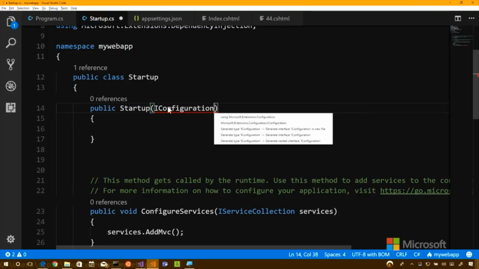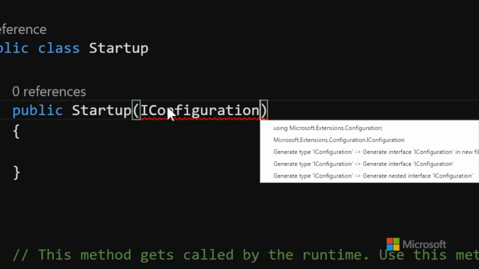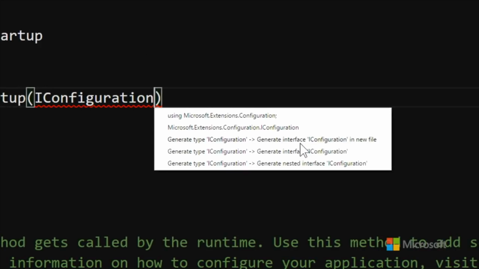And this is a little trick here. Let's watch this very carefully. I'm going to type IConfiguration, and at the end of it, see how it's all squiggly? I'm going to hit Control dot. And it gives you the options. It says, do you want to make one of these? Or do you mean this one here? We mean that one there.